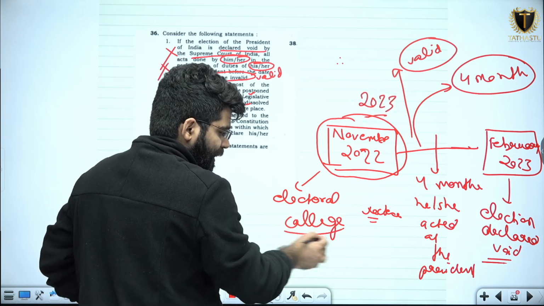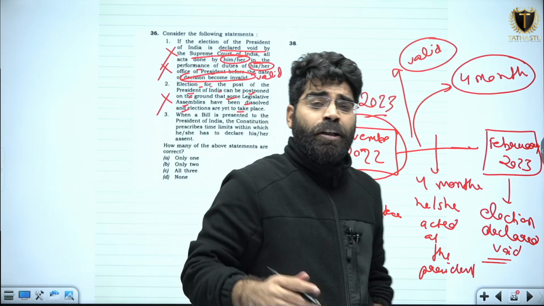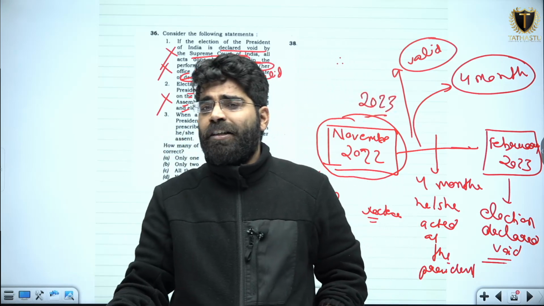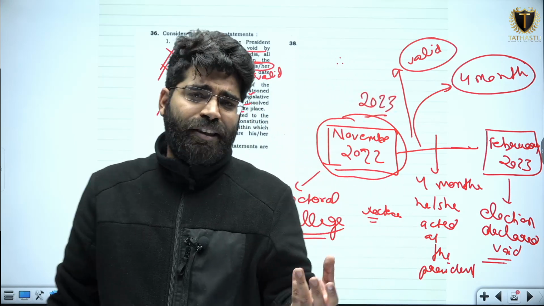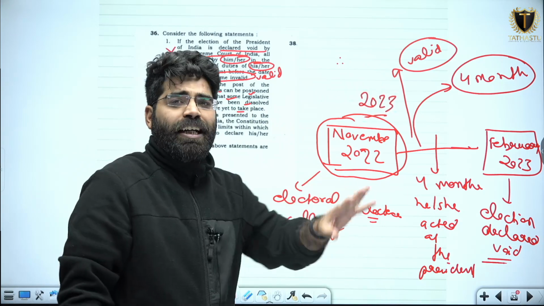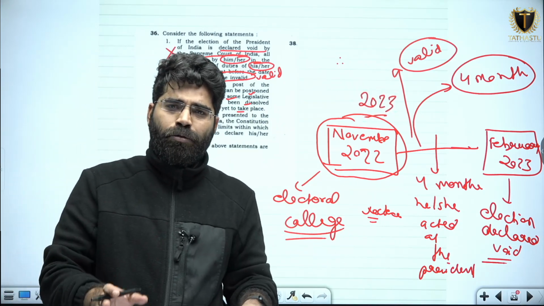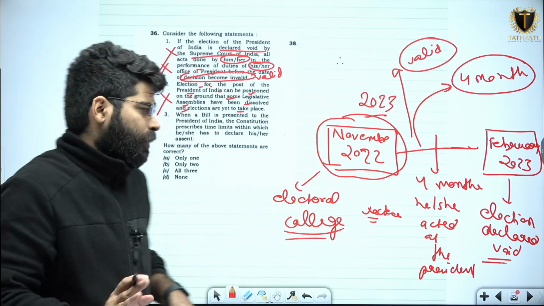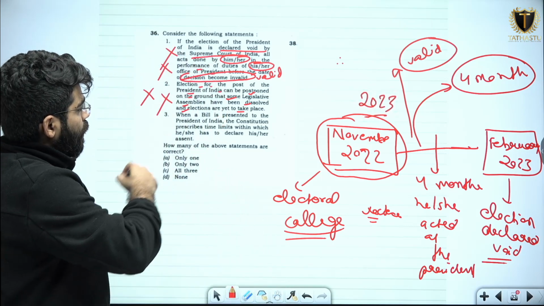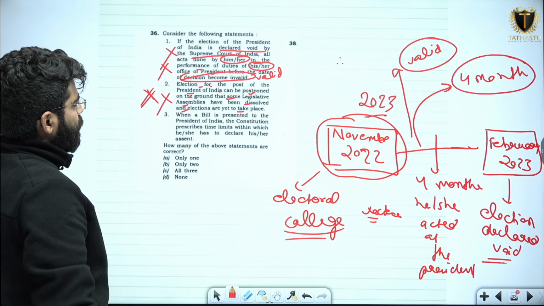You will not wait for the electoral college to be complete, so that we can wait for some more time so that these vacancies or these members can be elected. This will never happen. For the time being, voting will happen with whatever members there are. All right. So this statement is also correct. Wrong. Second is wrong. One is wrong.